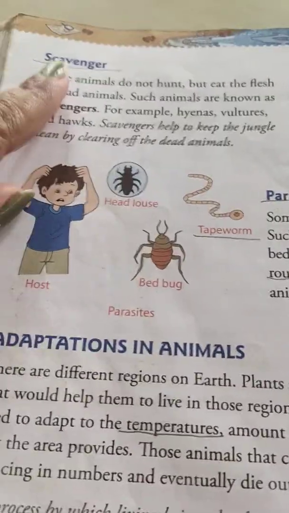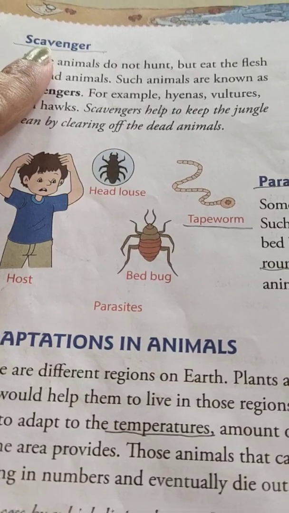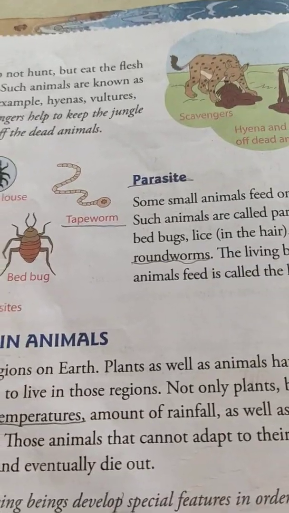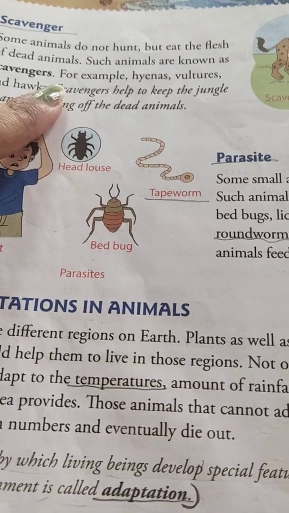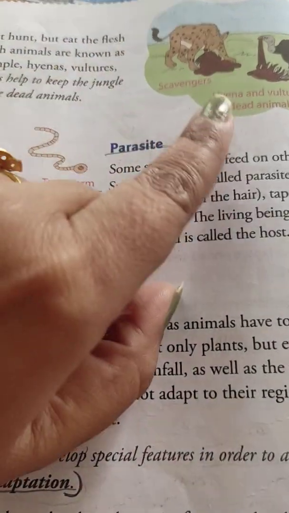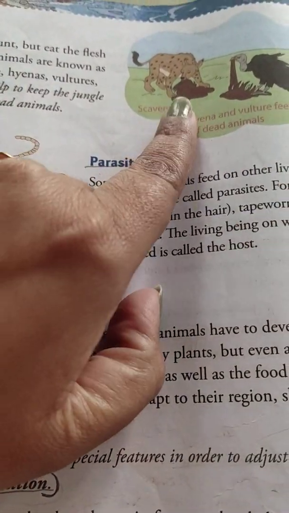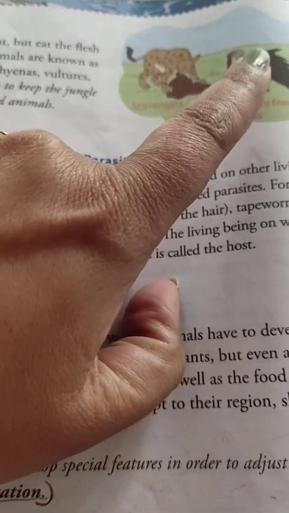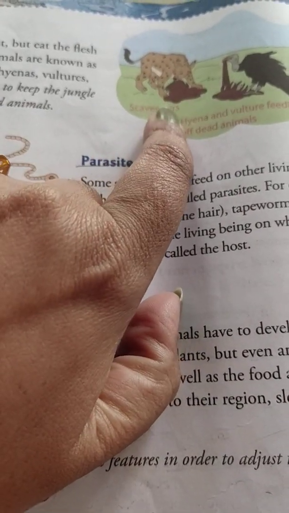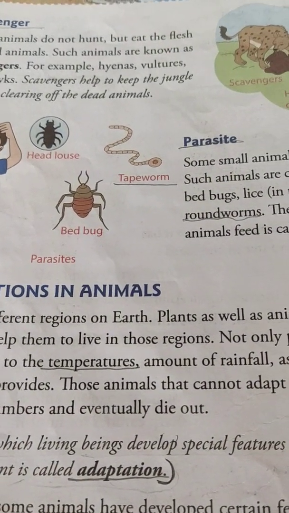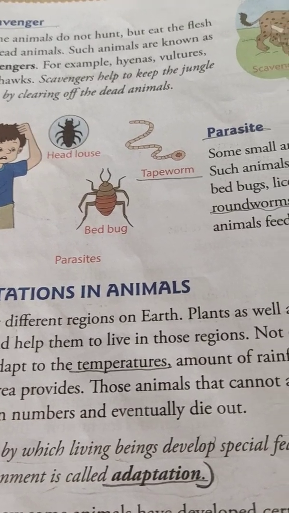Now, under this category, we have some other topics also. The next category is the scavengers. These animals, dear children, do not hunt any animal, but they eat the flesh of dead animals. See, these hyenas, this vulture, dead bodies of some animals are there, right? And they are feeding upon the dead bodies of animals. So the animals that feed upon the dead bodies of other animals are called scavengers.